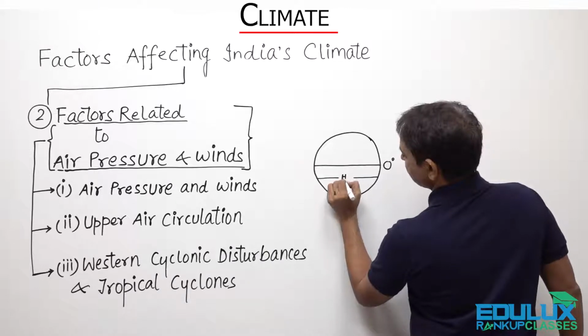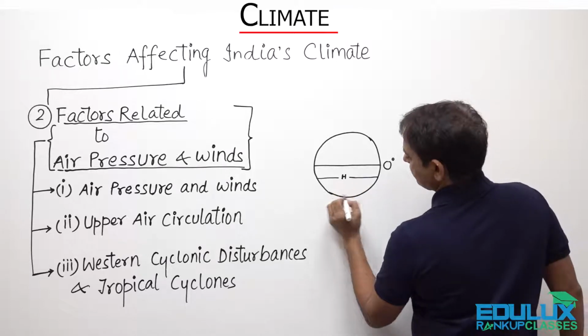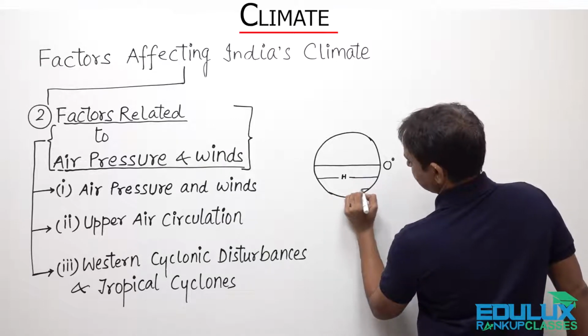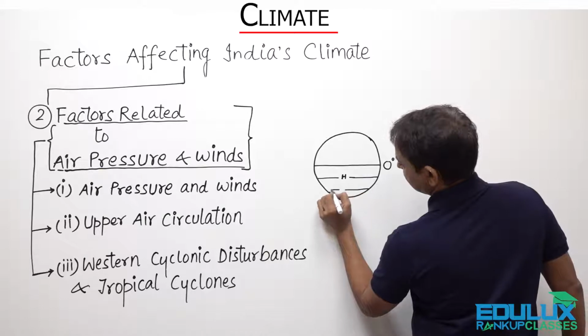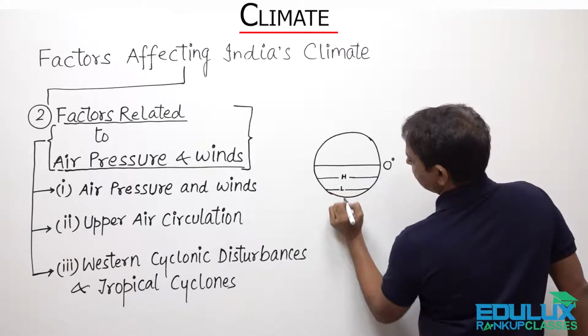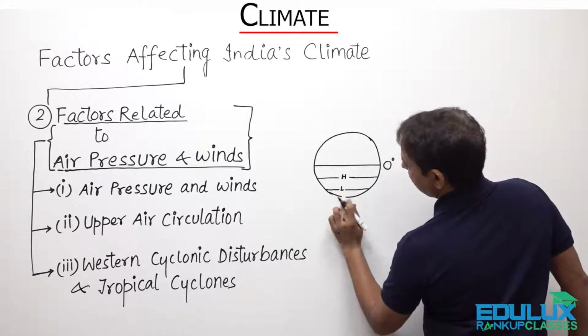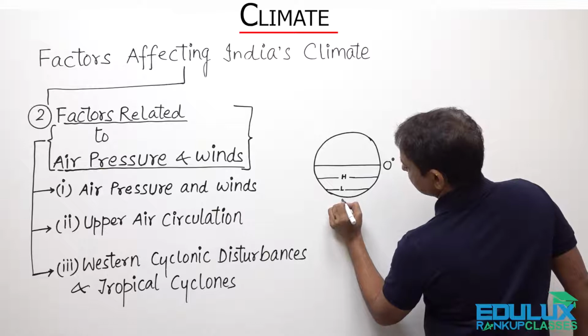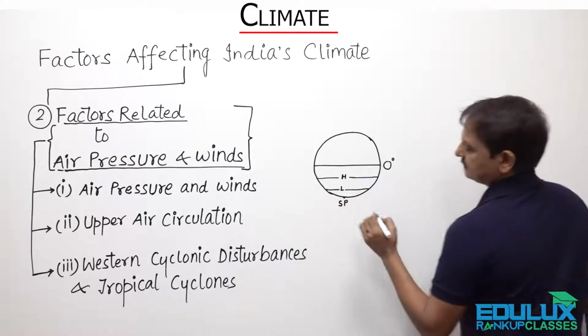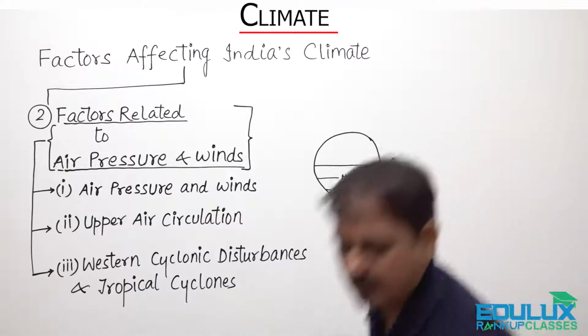It is high pressure, and here we have low pressure, and then again high pressure, because here we have the South Pole.